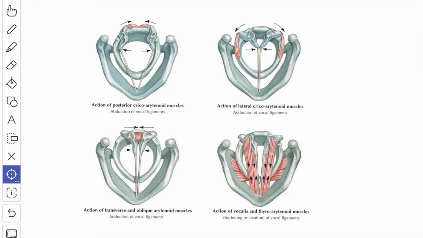This is done by one pair of muscles, the posterior cricoarytenoid muscle. The muscles which pull the muscular process forward and laterally will push the vocal process medially, causing adduction of the vocal cord. This is done by the lateral cricoarytenoid muscle and the transverse arytenoid muscle.